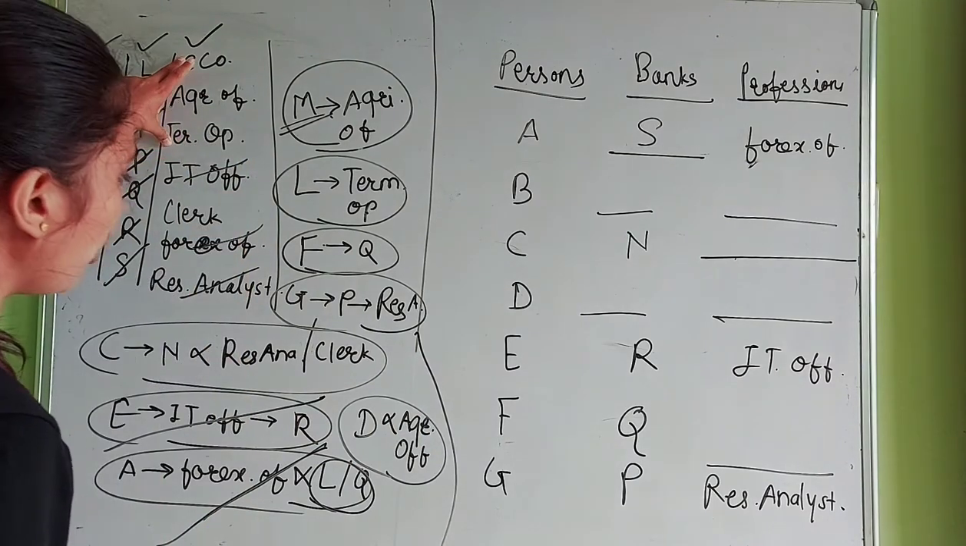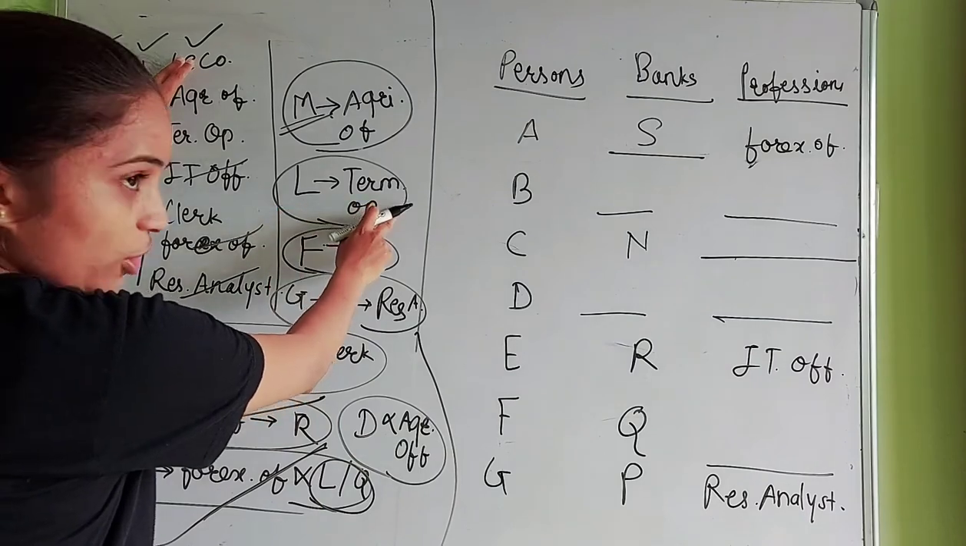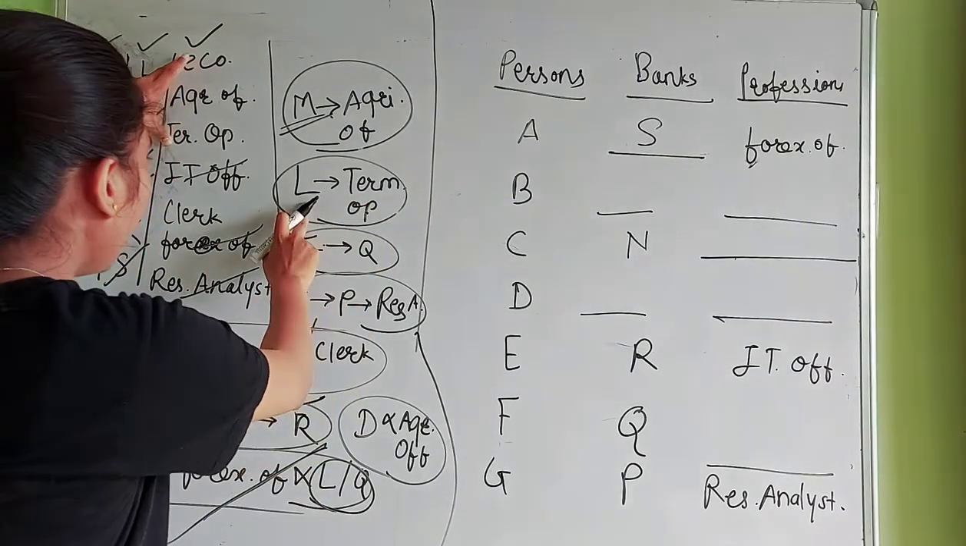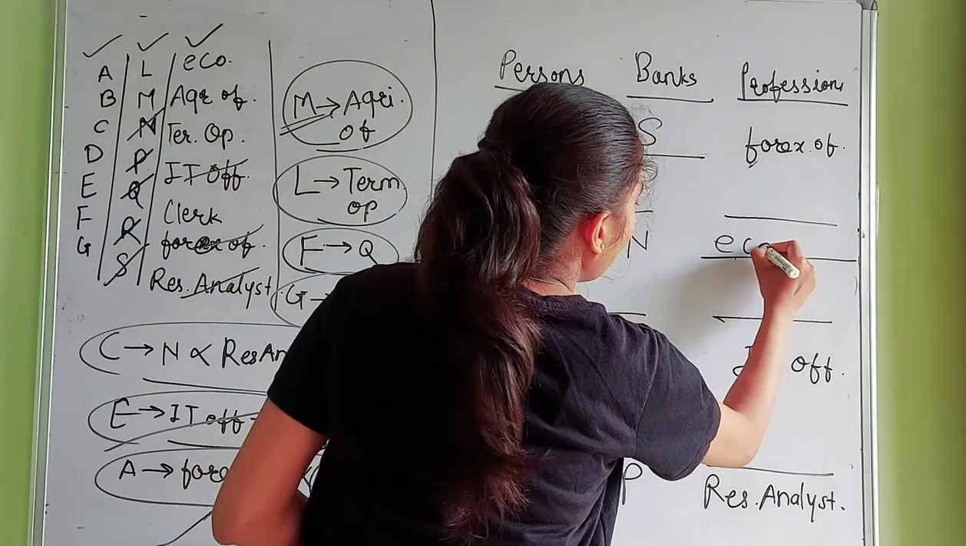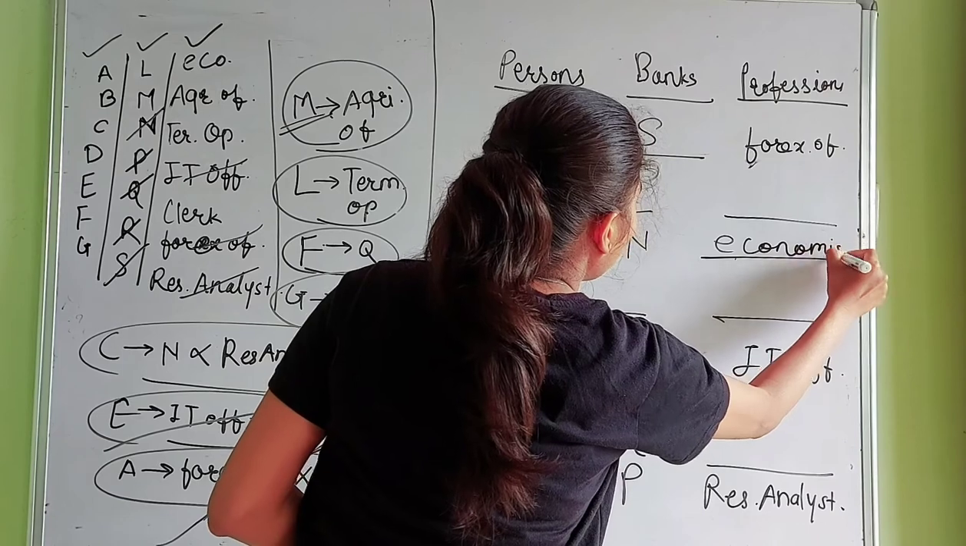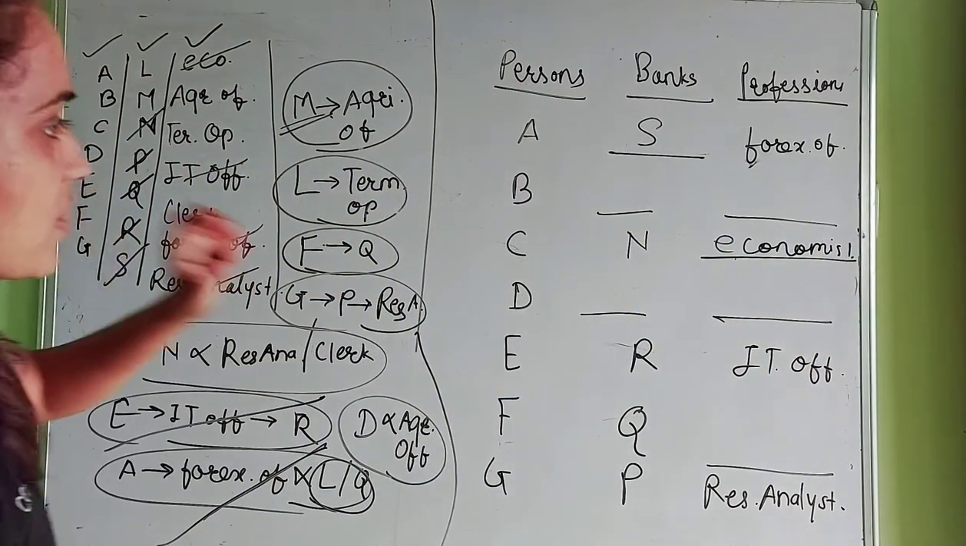Terminal operator and economist remain. The one who is working as a terminal operator works for bank L. So we can write down C works as an economist. Okay, next.